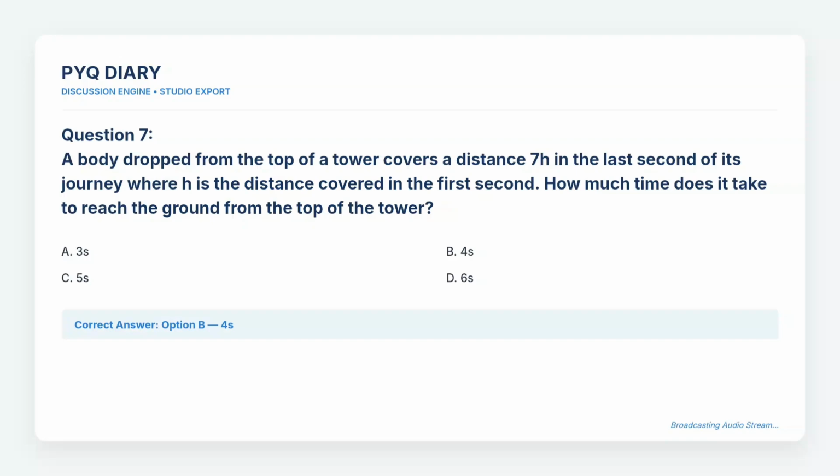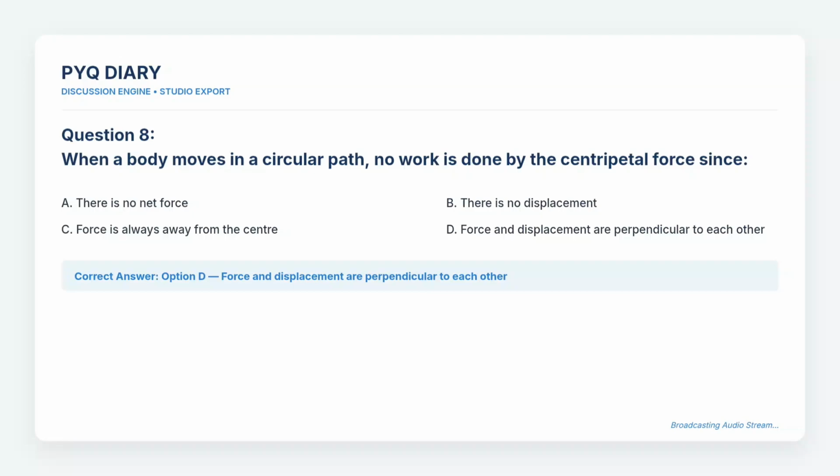Question 7. A body dropped from the top of a tower covers a distance 7h in the last second of its journey, where h is the distance covered in the first second. How much time does it take to reach the ground from the top of the tower? The choices are A. 3 seconds, B. 4 seconds, C. 5 seconds, and D. 6 seconds. The correct answer is option B. 4 seconds.